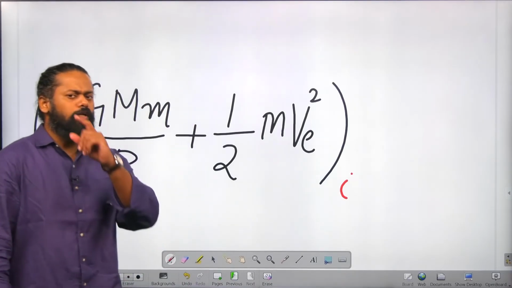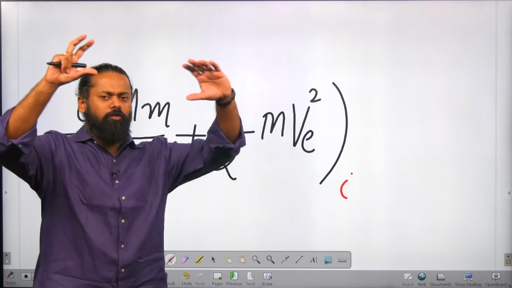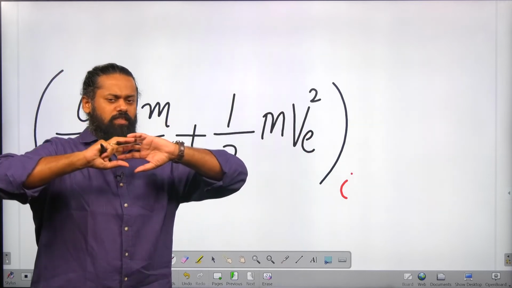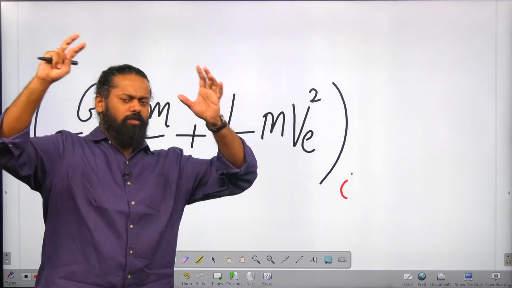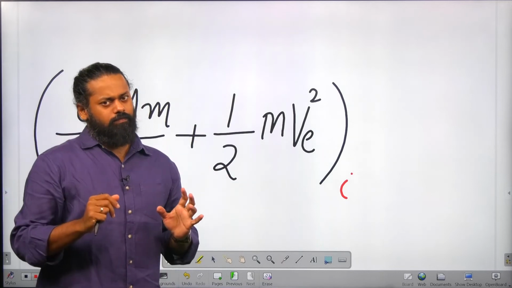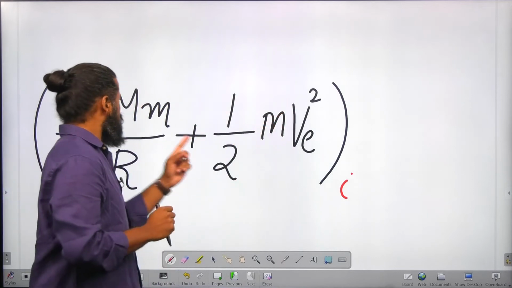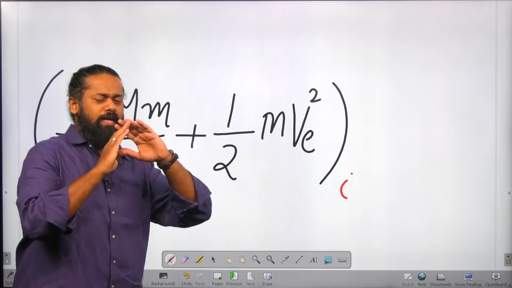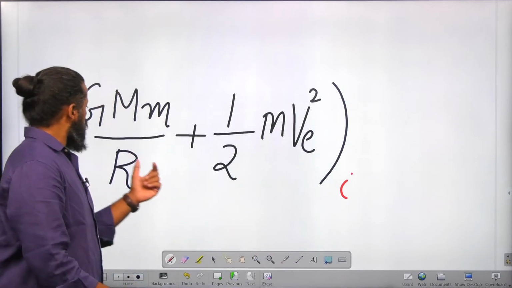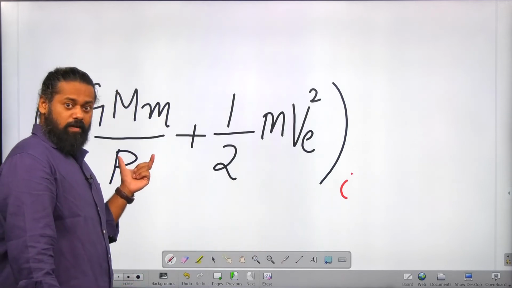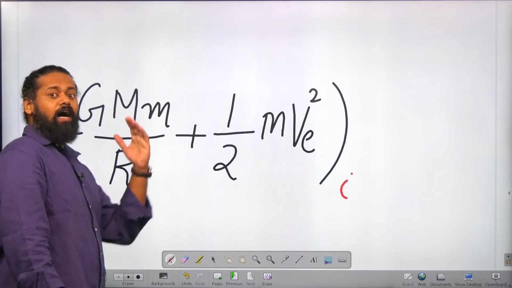Now, when the body goes to outer space, it is going to stop at some point, because the velocity keeps reducing as we go upward and it comes to rest at one point. At that time, velocity goes to 0, so kinetic energy goes to 0. Again, when you are far away from the surface, R increases to infinity.